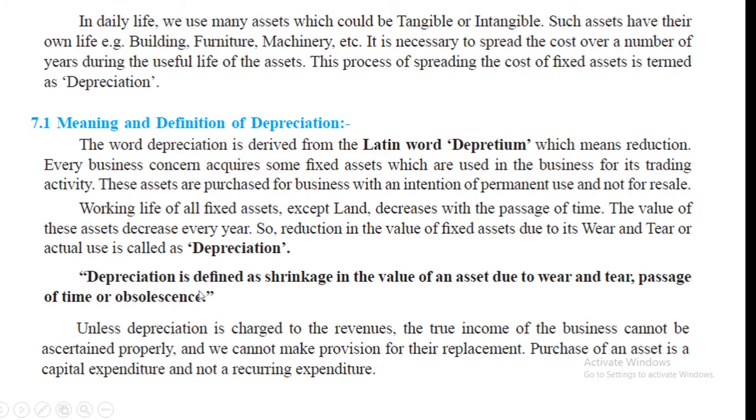Depreciation is defined as shrinkage in the value of an asset due to wear and tear, passage of time or obsolescence. Unless depreciation is charged to the revenues, the true income of the business cannot be ascertained properly, and we cannot make provision for their replacement. Purchase of an asset is a capital expenditure and not a recurring expenditure.